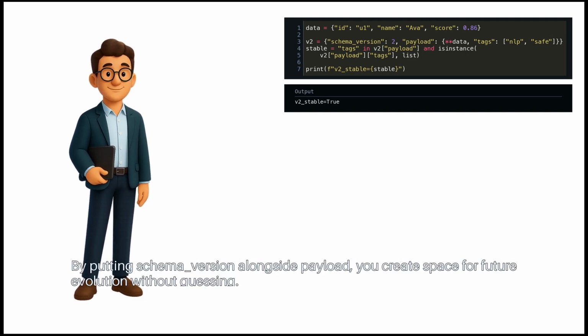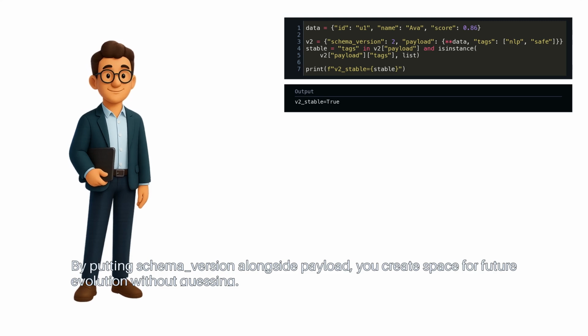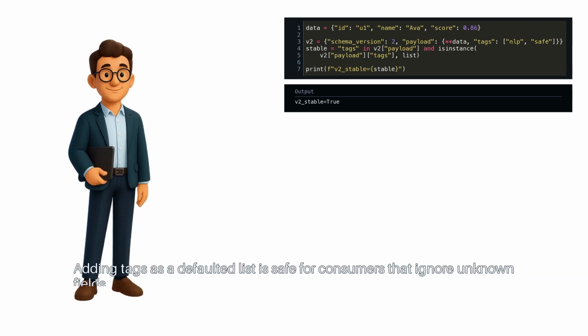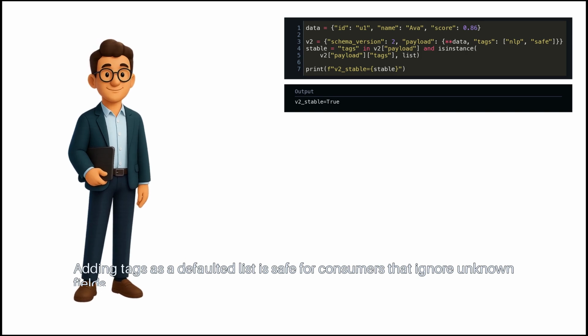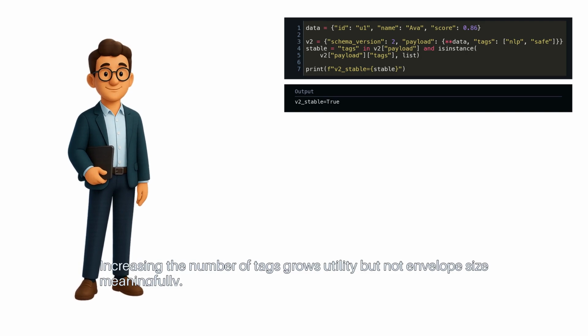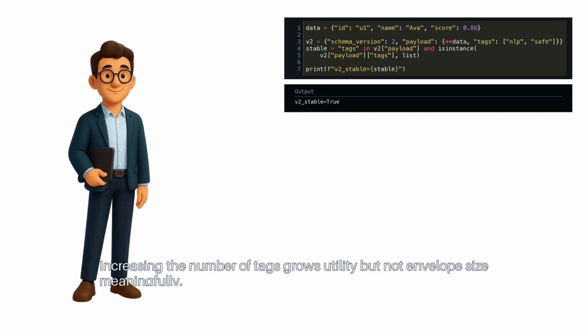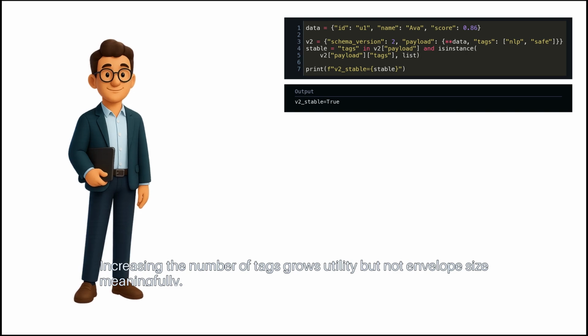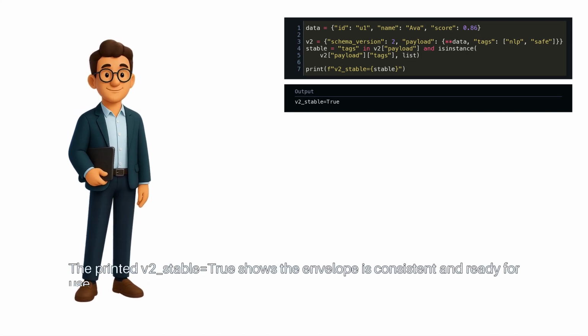By putting schema version alongside payload, you create space for future evolution without guessing. Adding tags as a defaulted list is safe for consumers that ignore unknown fields. Increasing the number of tags grows utility, but not envelope size meaningfully. The printed V2 stable equals true shows the envelope is consistent and ready for use.